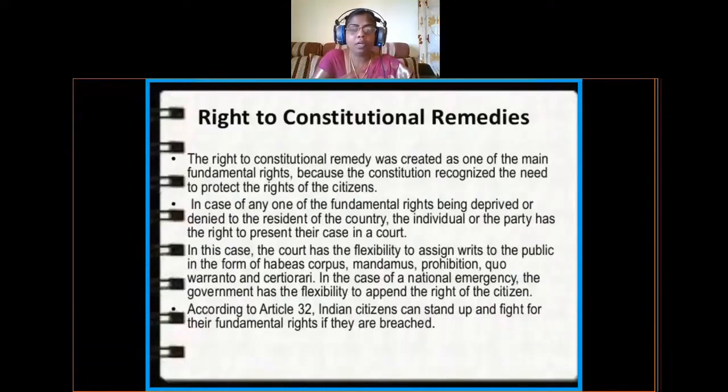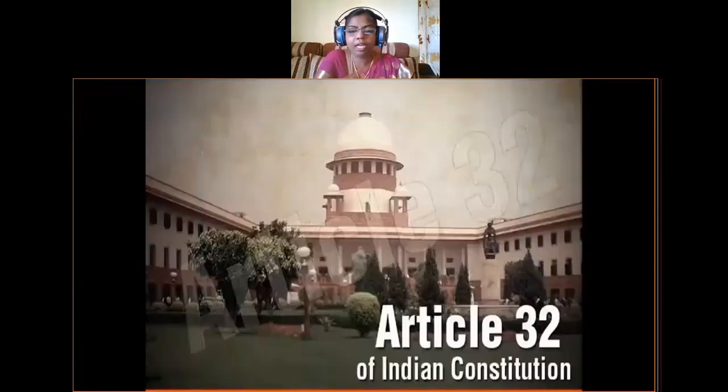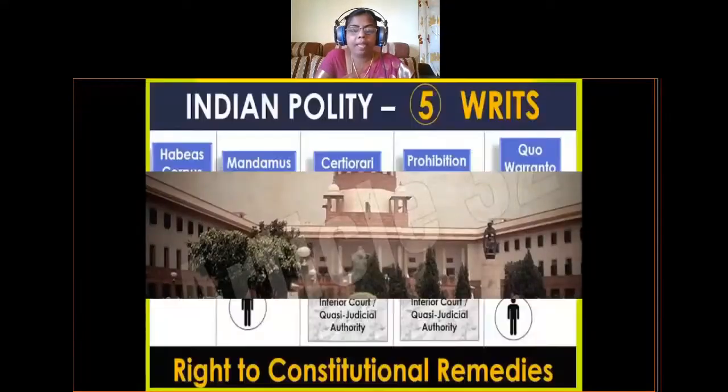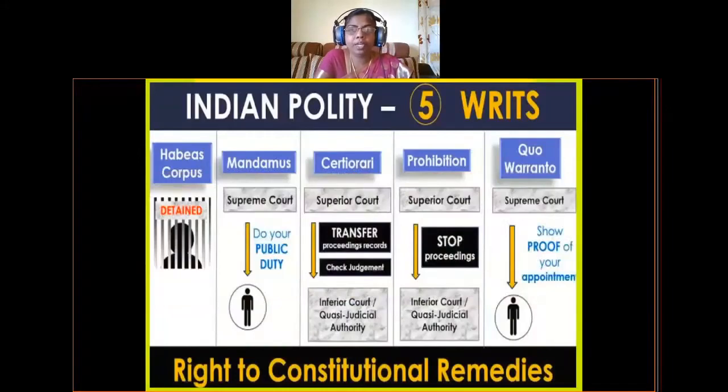According to Article 32, Indian citizens can stand up and fight for their fundamental rights if they are breached. What is the meaning of breach? Violated. So if our fundamental rights are violated, then Article 226 and Article 32 are there for protecting these fundamental rights. This is the Supreme Court of India, and these are the writs through which our fundamental rights will be protected.